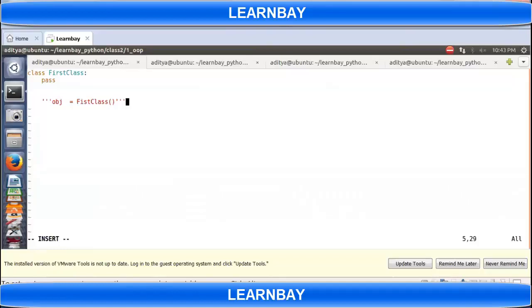Are you all using Windows or Linux? Windows.